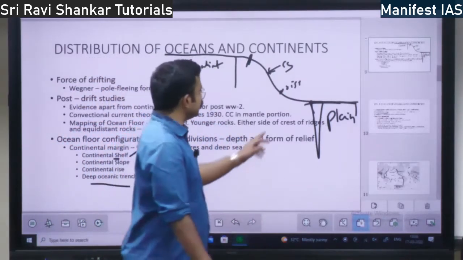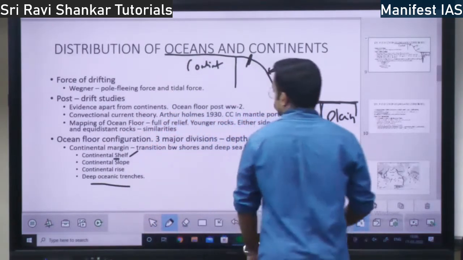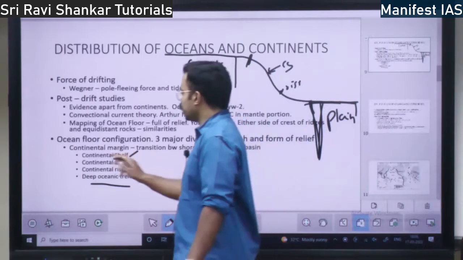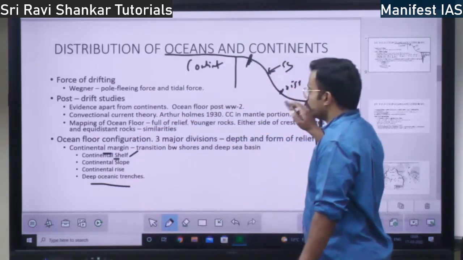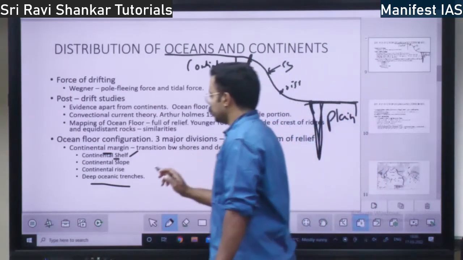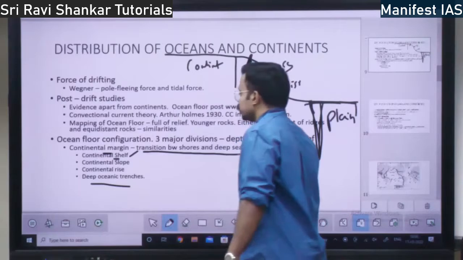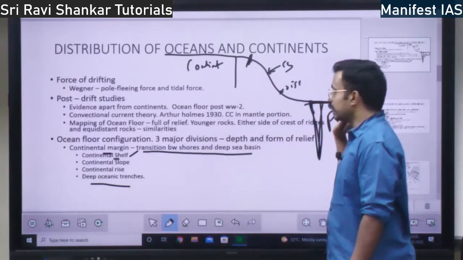So they are the deepest points on the earth. So these are the four parts of the continental margin. First is continental shelf, second is continental slope, third is continental rise, fourth is the deep oceanic trenches. This is the transition zone between the seashore and the deep sea basin, right?